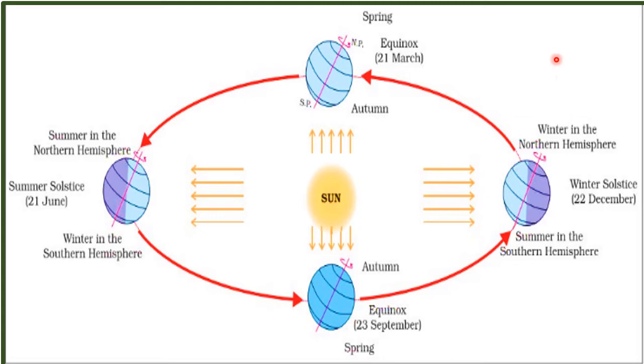In this diagram, we can understand clearly all the phenomena related to the revolution of the earth around the sun. We have already known that our earth moves from west to east on its own axis, and the same from west to east around the sun. If we say that our earth is here and it is moving in this direction,